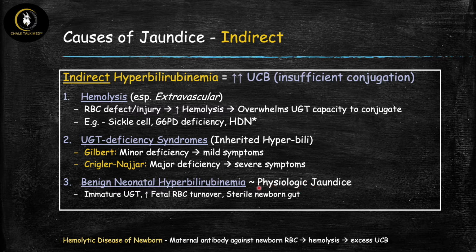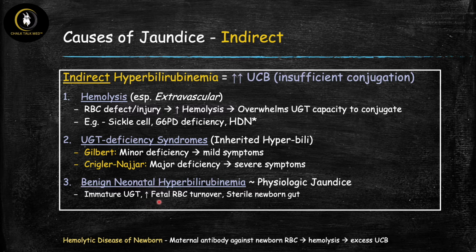But the bottom line is that what this is describing is that most newborns are going to have some level of jaundice, some level of hyperbilirubinemia, and this is caused by high levels of unconjugated bilirubin. And this is typically physiologic because newborns typically have an immature UGT enzyme. It takes a couple of weeks for that UGT enzyme's activity levels to ramp up to normal. Therefore, early on, because of this immaturity, it can lead to some high levels of unconjugated bilirubin.